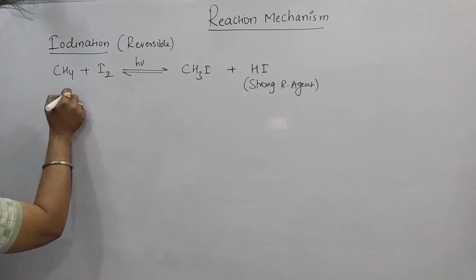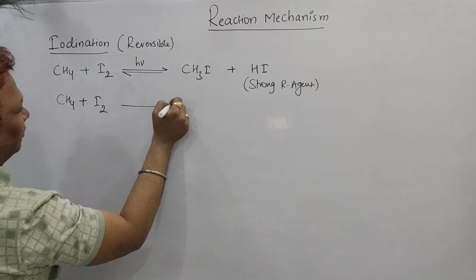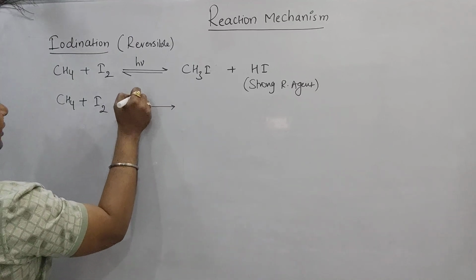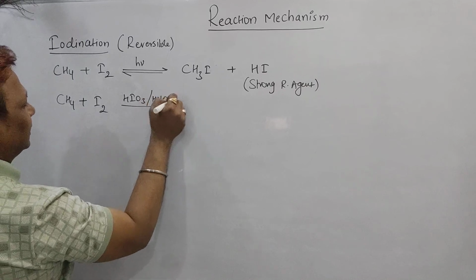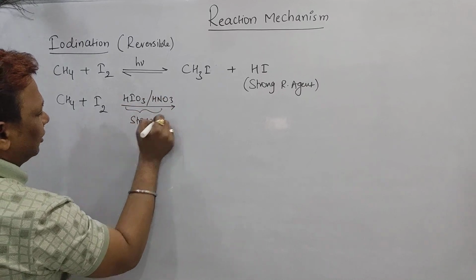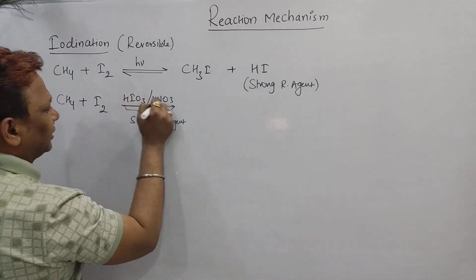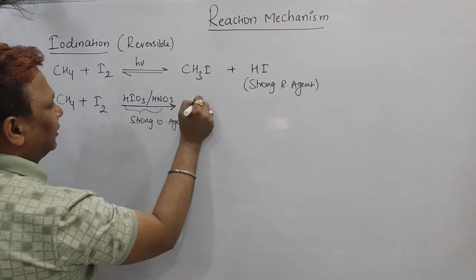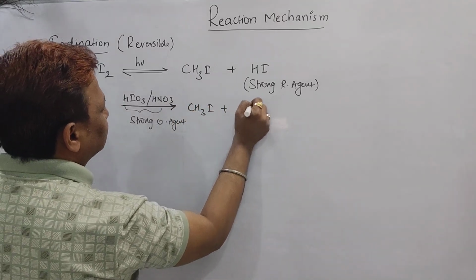So now I want to write the same reaction: methane in the presence of HIO3 and HNO3, which act as a strong oxidizing agent, and now your reaction never comes backward, it goes only forward, and we get CH3I plus HI.